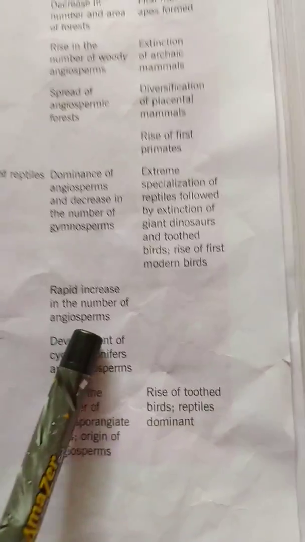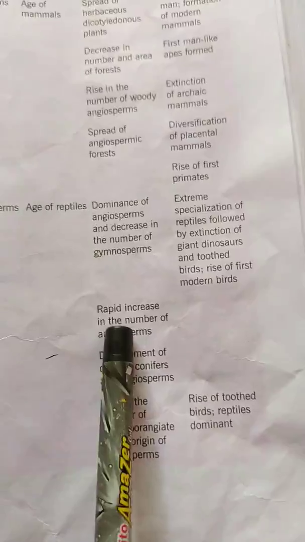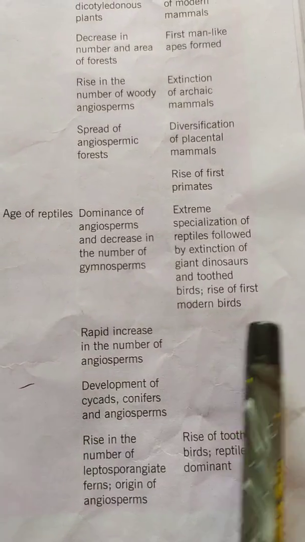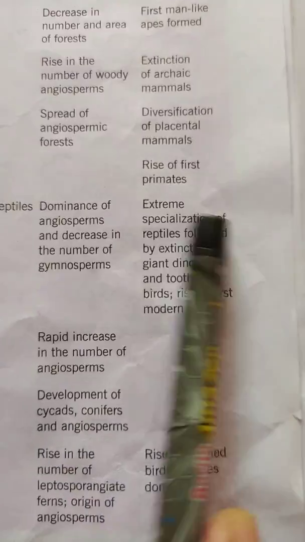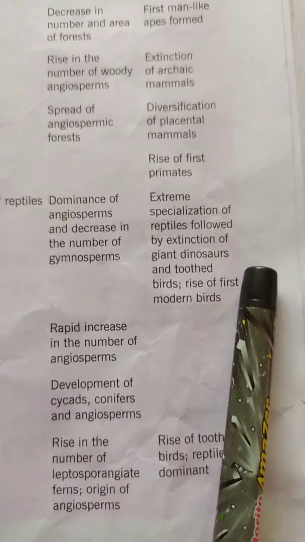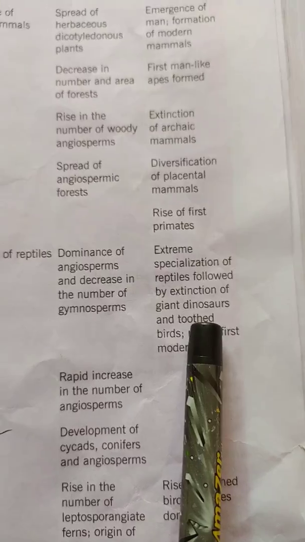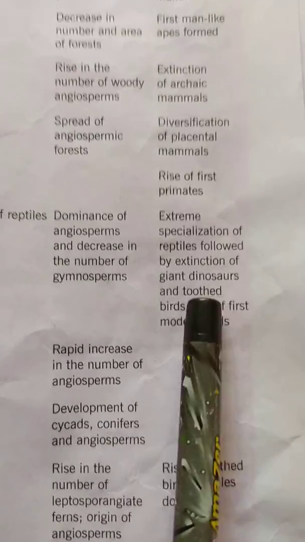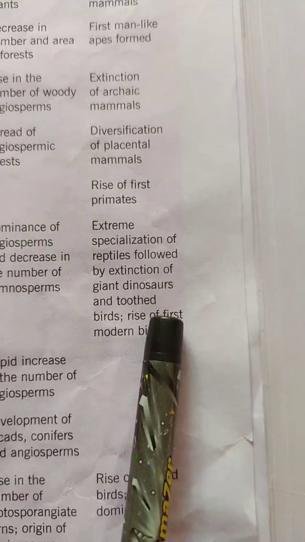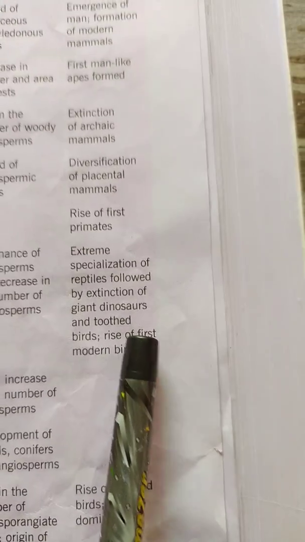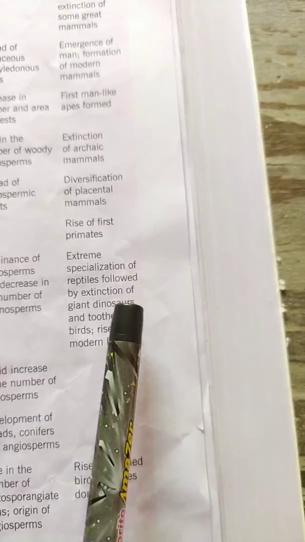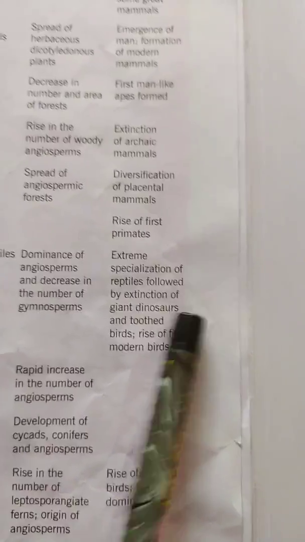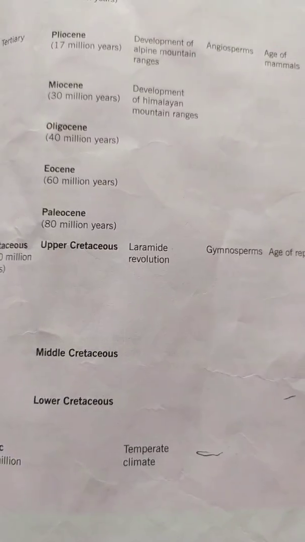In this we see that the angiosperms became dominant, and in animals we see that there was extinction of giant dinosaurs during this period, and toothed birds also became extinct at this time. Then there was rise of reptiles, and modern birds came during this time period in the Upper Cretaceous Epoch.